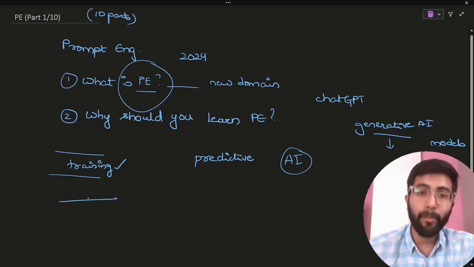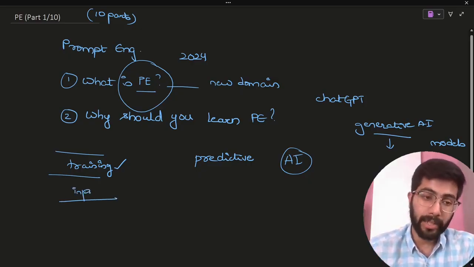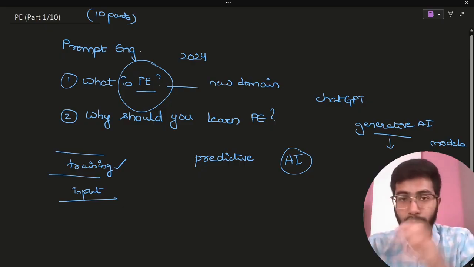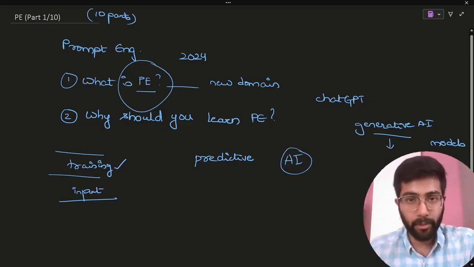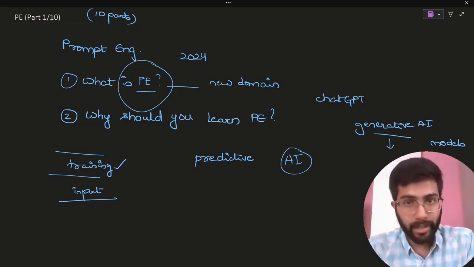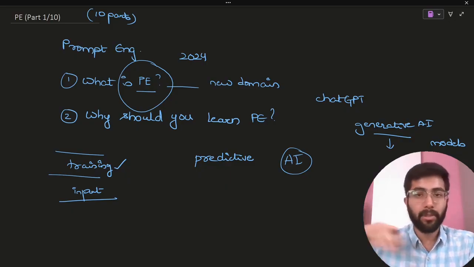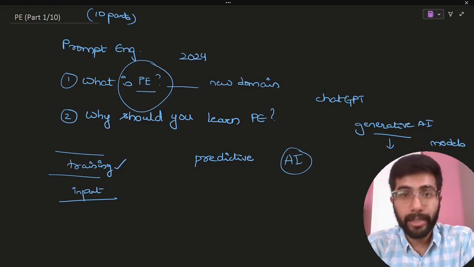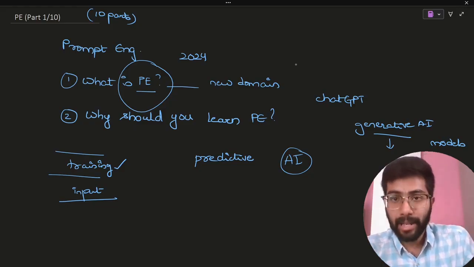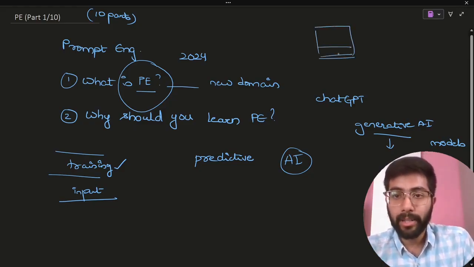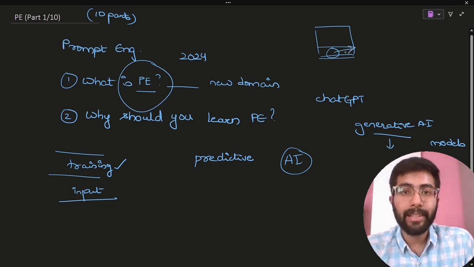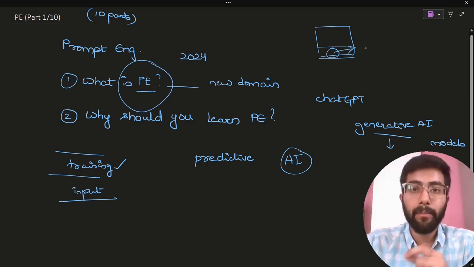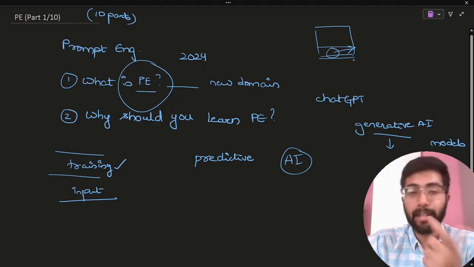The second important thing is the input, right? So let's say you're using any of these generative AI tools. It can be text to text, text to image, text to video, text to music, text to art. All these require you to give an input, right? Even in ChatGPT, you ask it a question. That question that you ask it is an input for the generative AI model that ChatGPT uses.